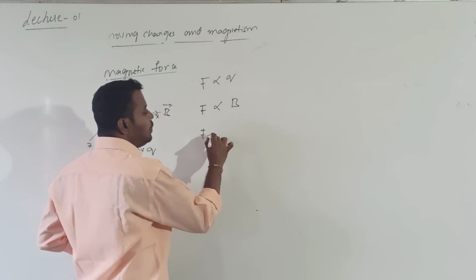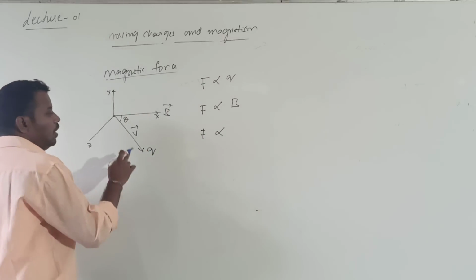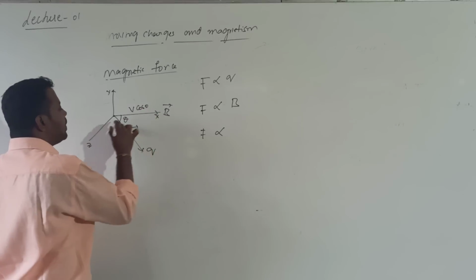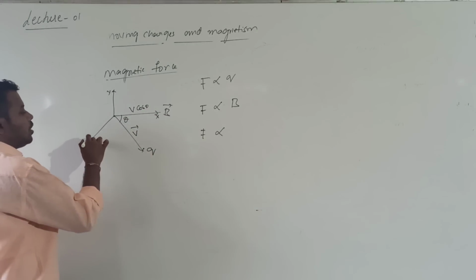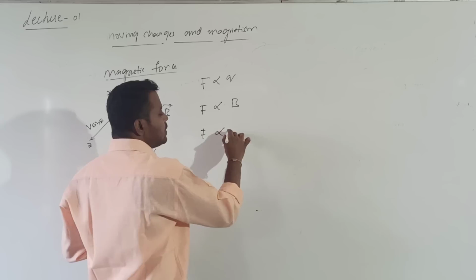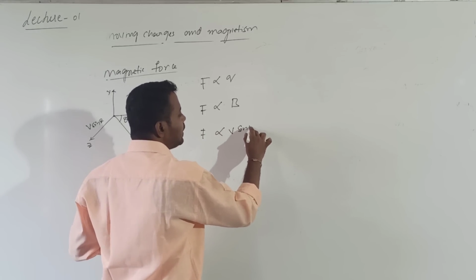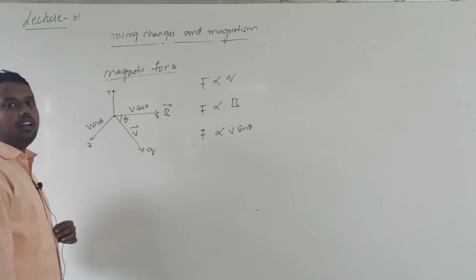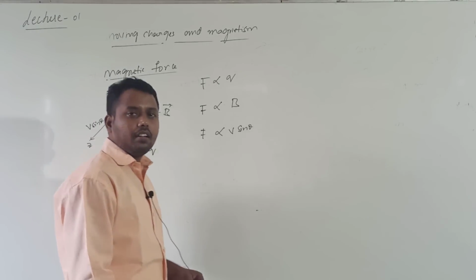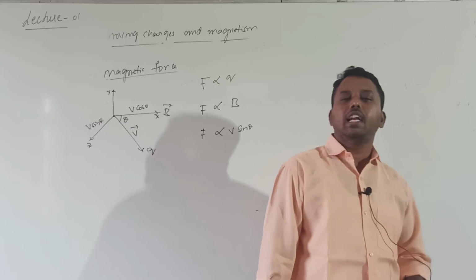And when the velocity makes an angle theta, this component is V cos theta, and the perpendicular component is V sin theta. The magnetic force is directly proportional to V sin theta, the component of velocity perpendicular to B bar. This is from the experimental data.